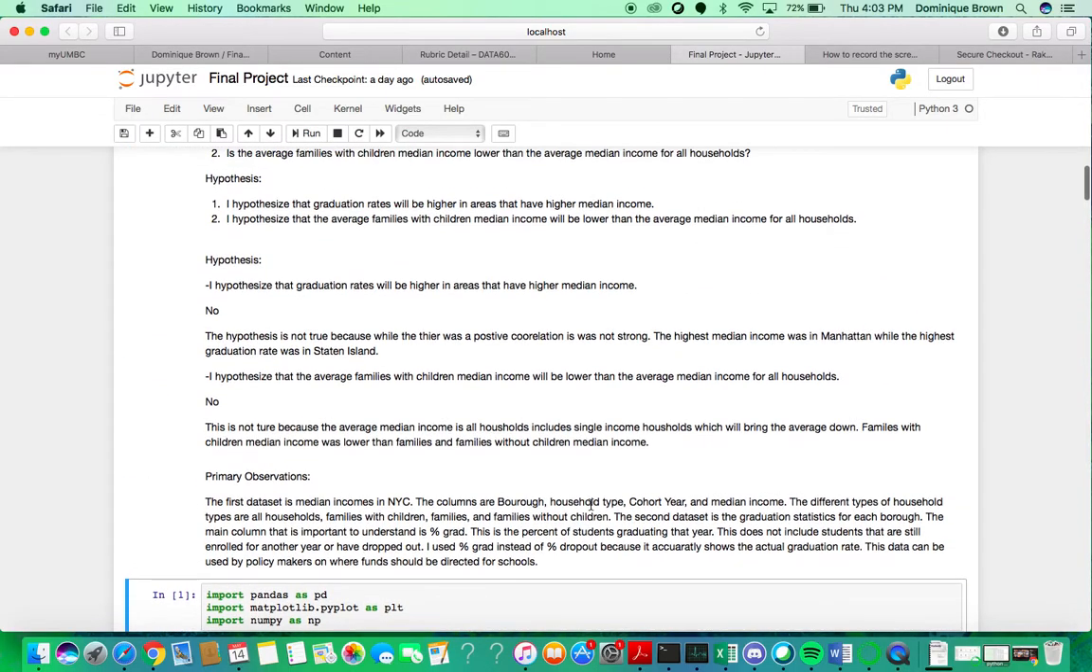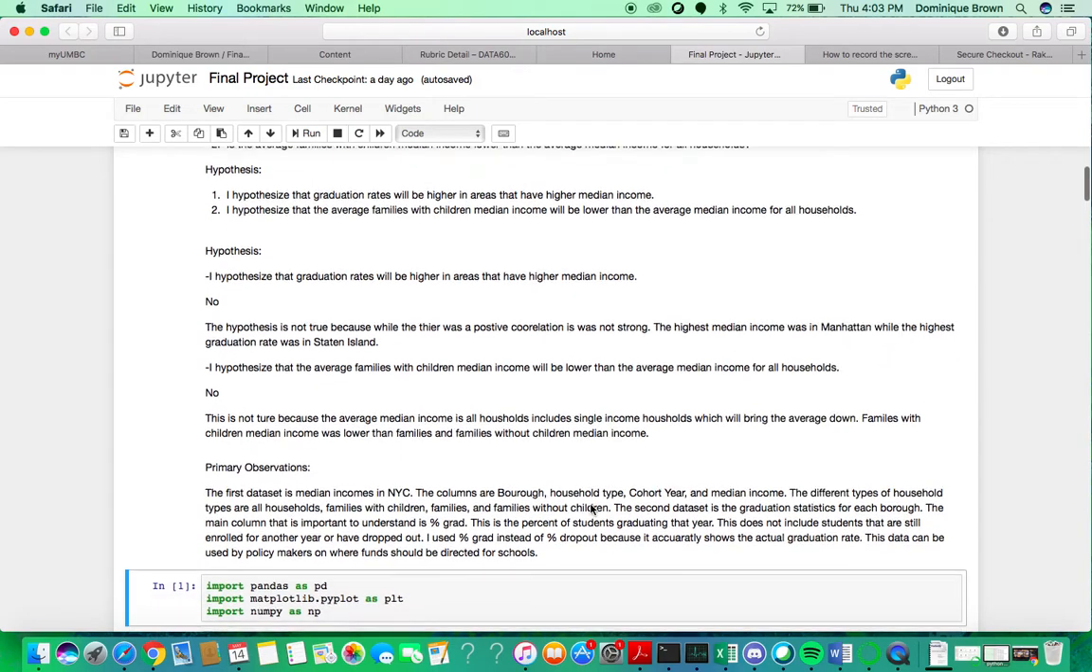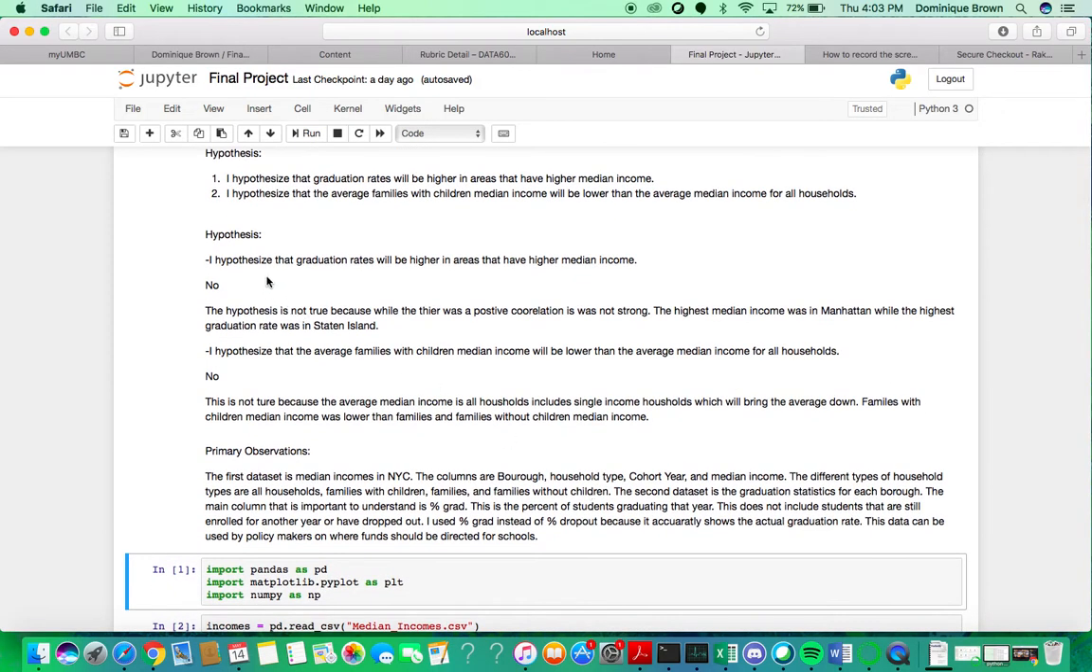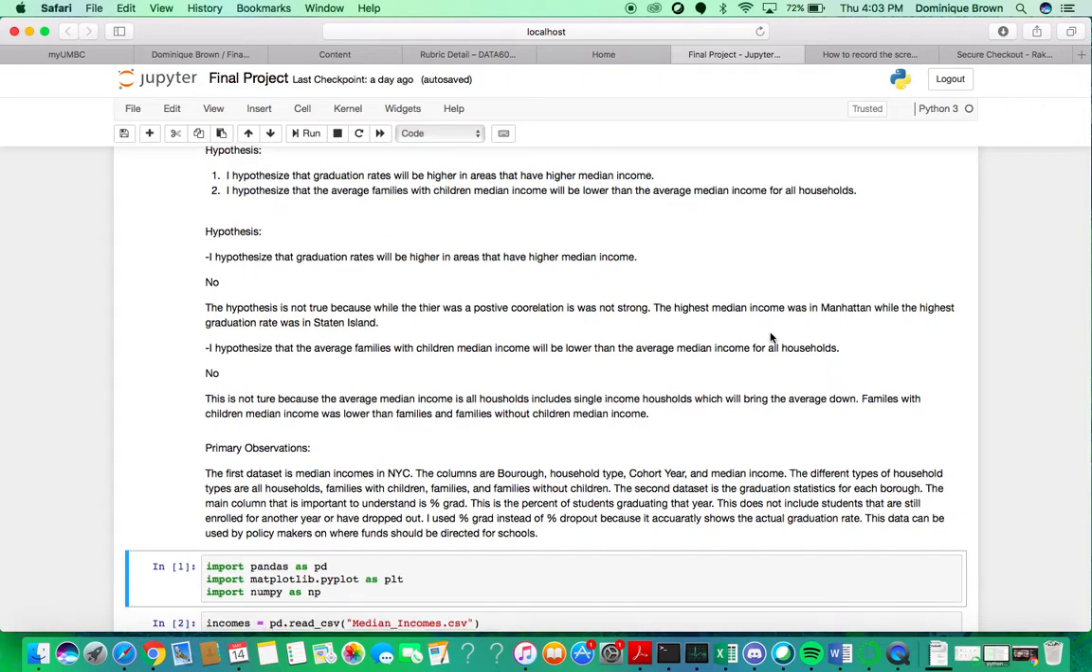So then we go to the conclusions. I hypothesized originally that the graduation rates will be higher in areas that have higher median income. The answer to that is technically no, because it's a positive correlation, but it's not a direct correlation. For example, the highest median income was in Manhattan, while the highest graduation rate was in Staten Island.